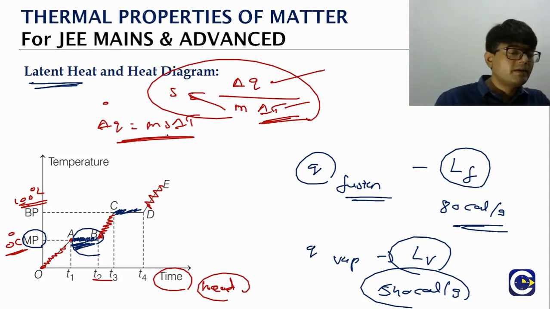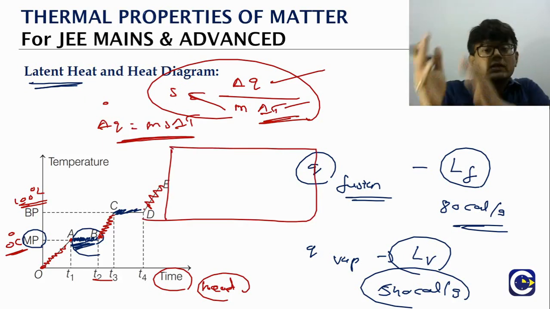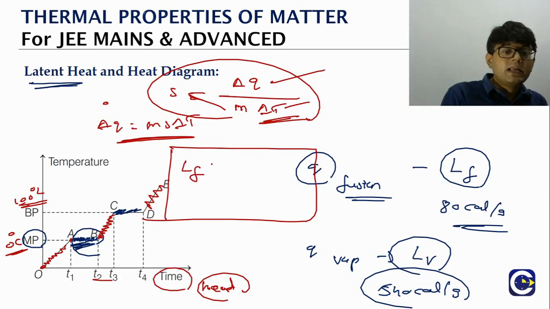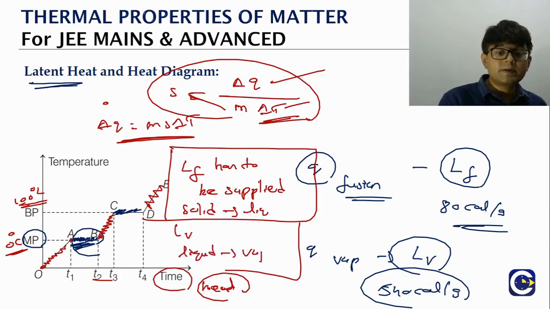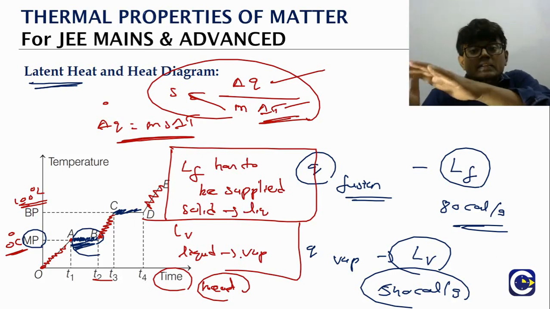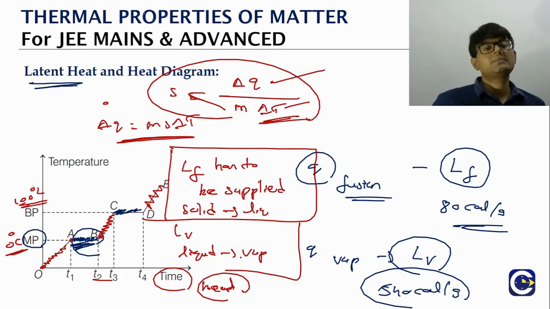Now the thing that we need to keep in mind is, when we convert the object from solid state to liquid state, the latent heat of fusion has to be supplied. Similarly, we have to supply latent heat of evaporation when we are moving from liquid state to the vapor state. But if the material is coming from vapor state to liquid state, the same amount of energy will be released. If a material is coming from liquid state to solid state, the same amount of energy will be released out. So this is the concept of the latent heat.